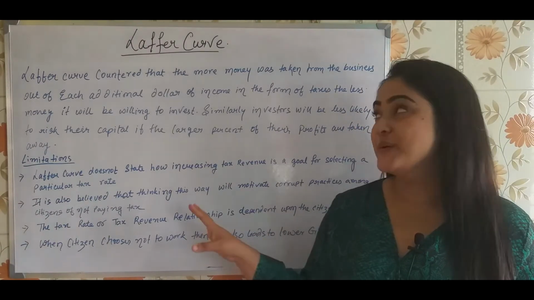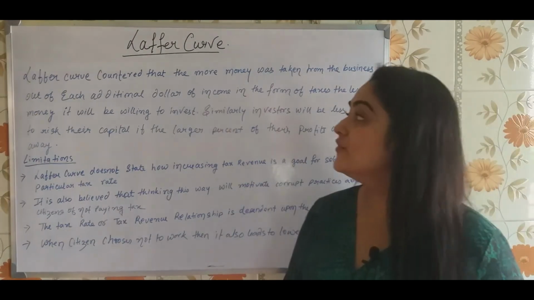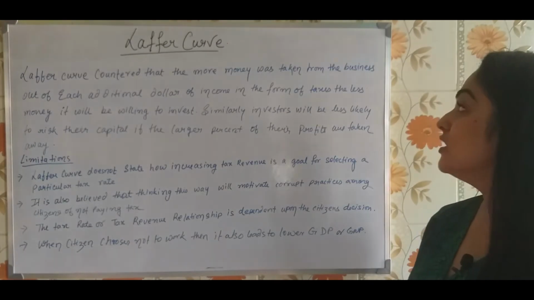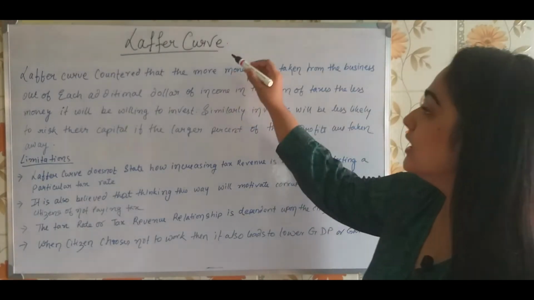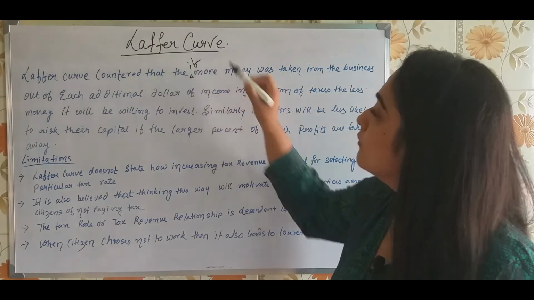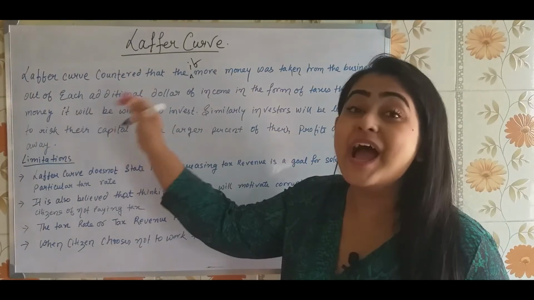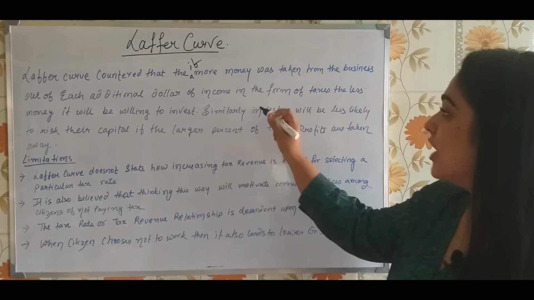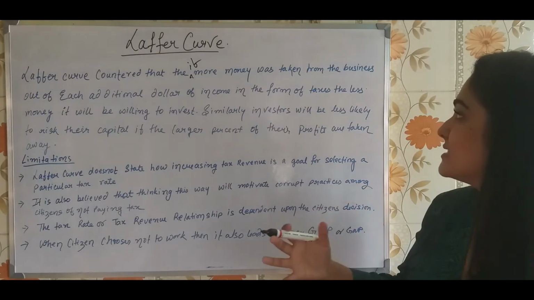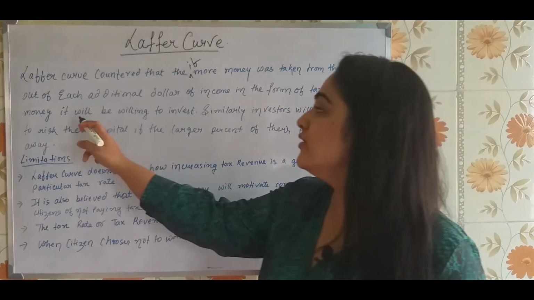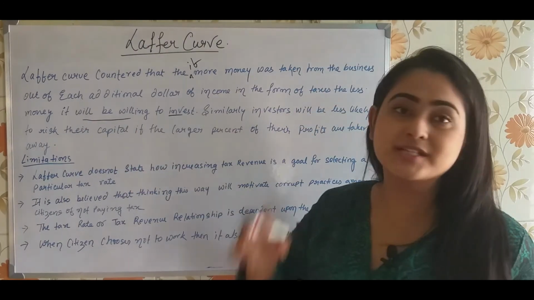Now the Laffer curve countered that if more money was taken from the business out of each additional dollar of income in the form of taxes, the less money it will be willing to invest.